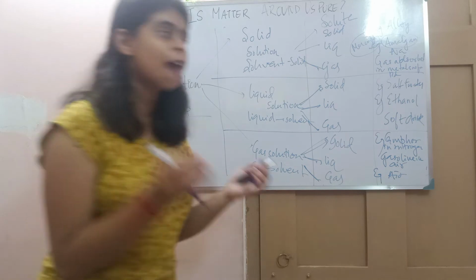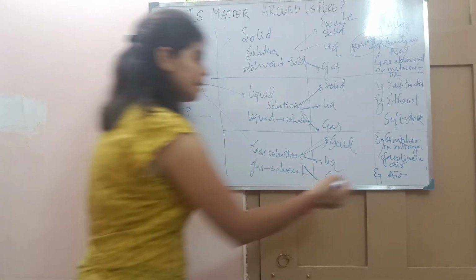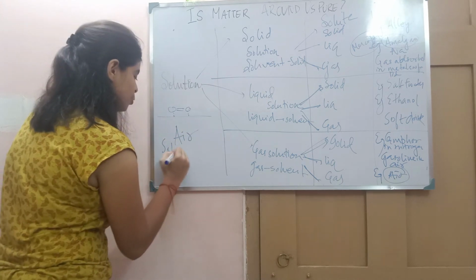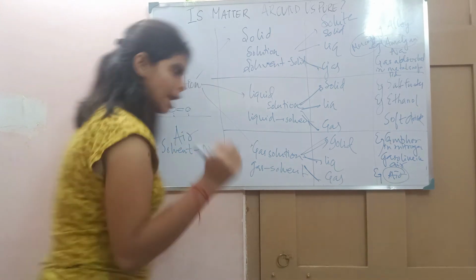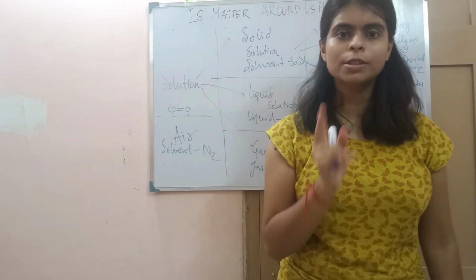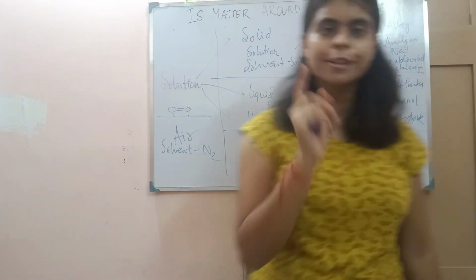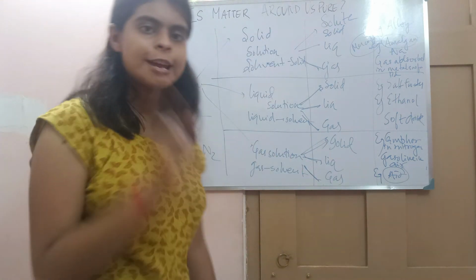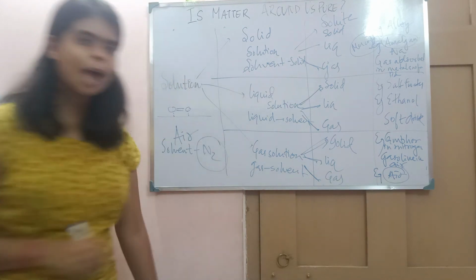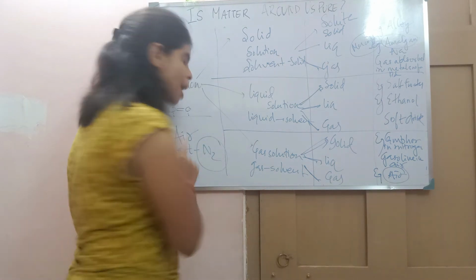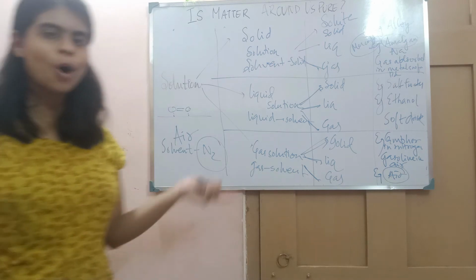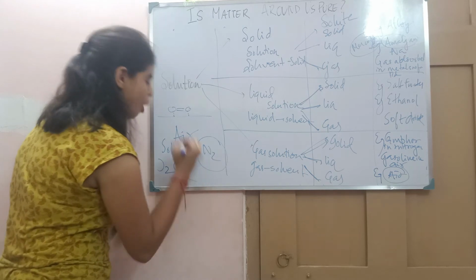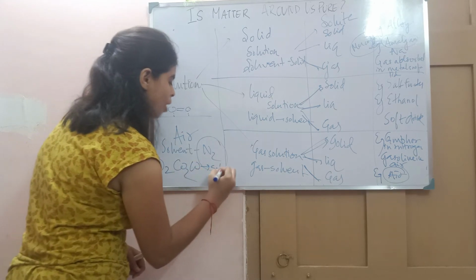Now you will be asking, in air which is the solvent? In air the solvent is N2 gas, because remember that a solution comprises a solute and a solvent, and the solvent is present in the maximum amount. We have all learned that in air nitrogen gas is present in the maximum amount. Since it is present in the maximum amount, N2 is the solvent, and the other gases, O2, CO2 or carbon monoxide, are all solutes.